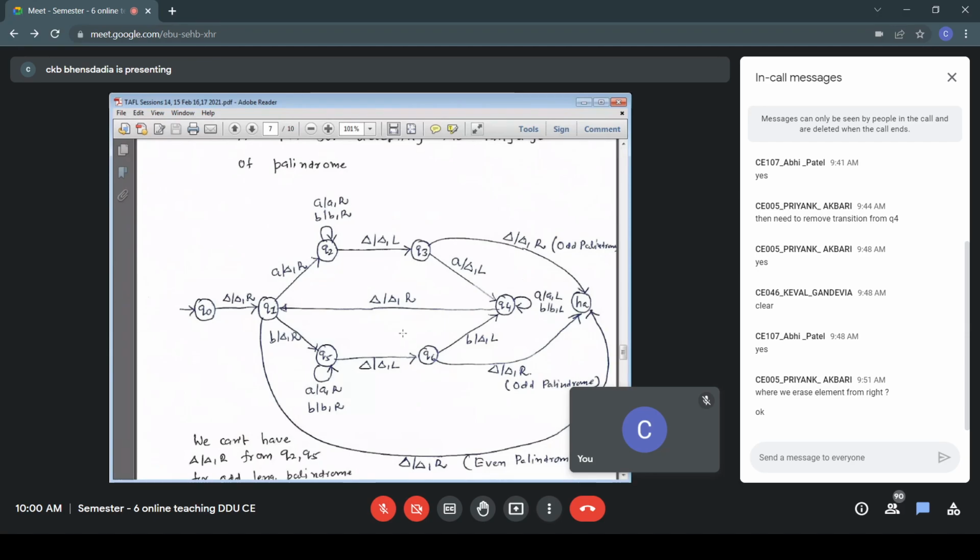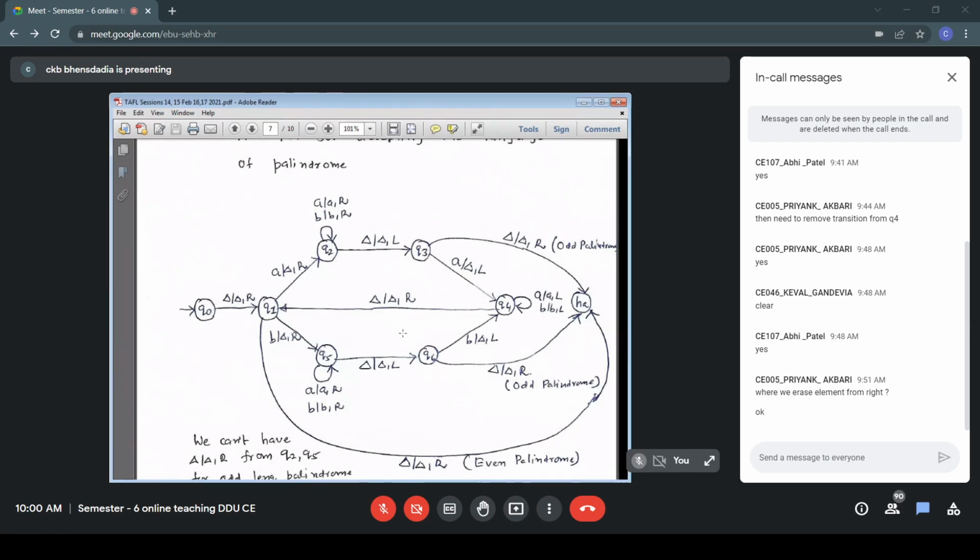I don't know the size of the input. So from the extreme, I am moving towards the center. And in the state Q1, when a single A is left, then as per our functioning, we make that blank and make a transition to the state Q2. So A blank R, this A is finally the last A, that's the additional A in the case of an odd length palindrome. We are discussing that case only. So that is A blank R, making transition to state Q2.